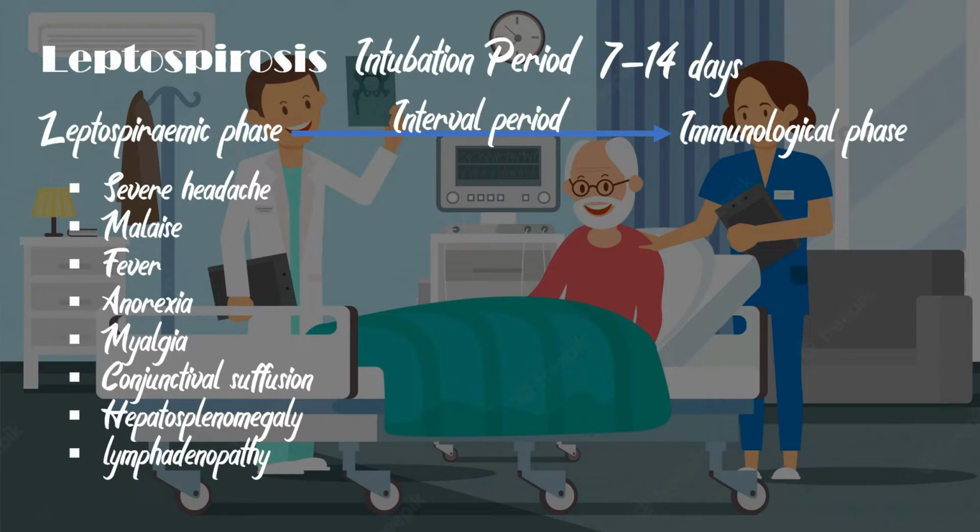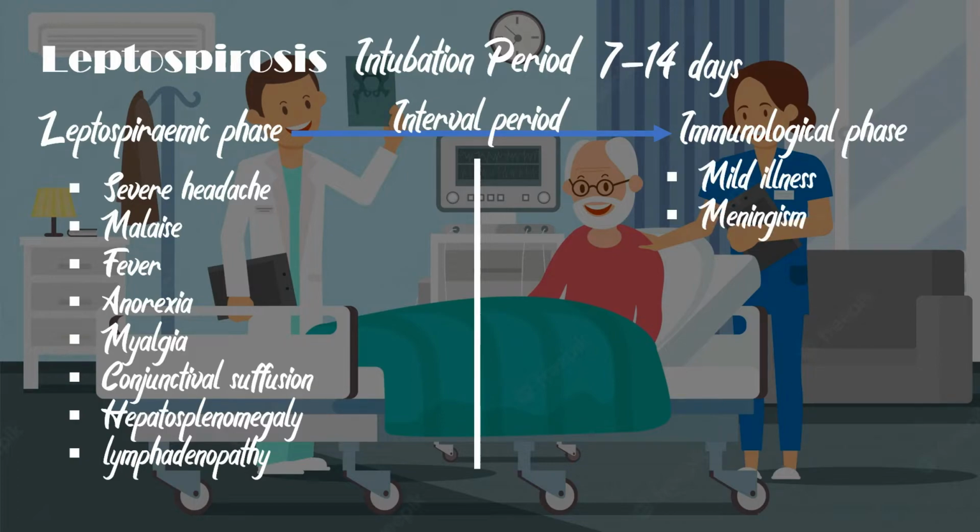The immunological phase, which is the second phase of the illness, is usually mild. Meningism is common, so if a lumbar puncture is performed, there is often CSF lymphocytosis. The majority of patients recover uneventfully at this stage.